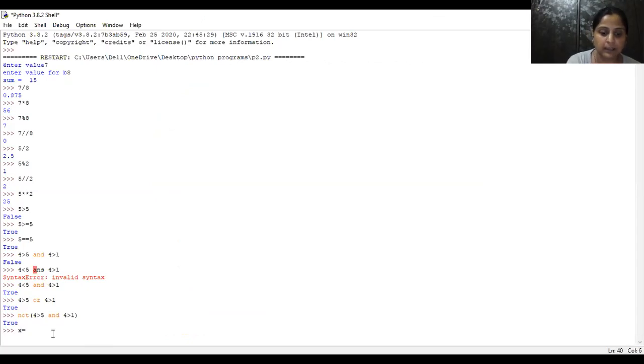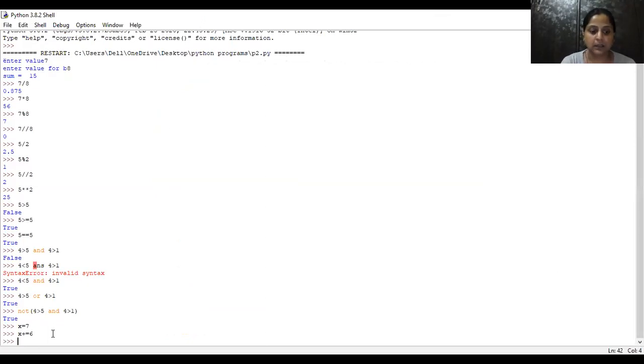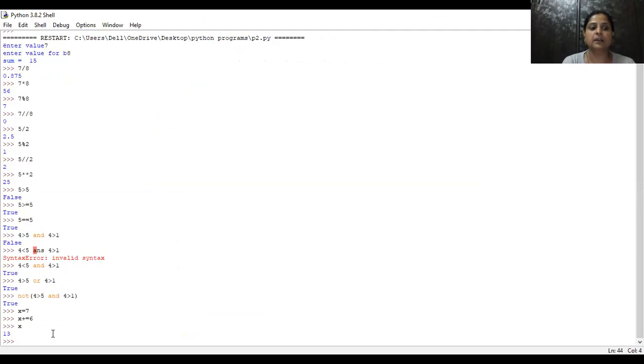Firstly, we assign x equals 7. Then we write x plus equals 6. It means now if you print x, it becomes 13. x is updated by adding the right-hand value and stored in the variable itself. This is 13. It means x plus equals 6 is the same as x equals x plus 6.